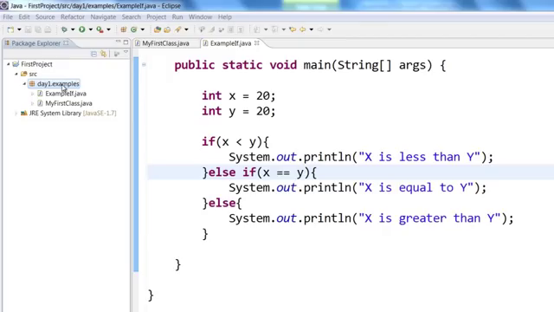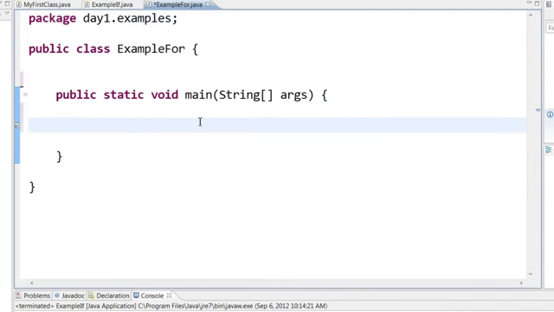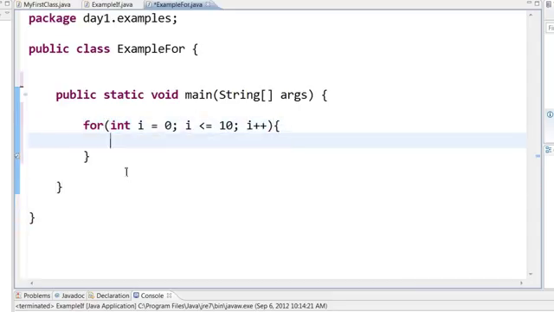Next, let us learn how to do a for loop. Let us create a class called example for. The for statement syntax goes something like this. For int i equal to 0 semicolon, i less than or equal to 10 semicolon, i plus plus, all within parentheses, then open curly braces. Press enter, it will automatically do the closing curly braces, and here let us print out i.